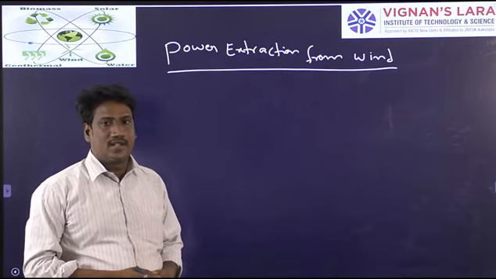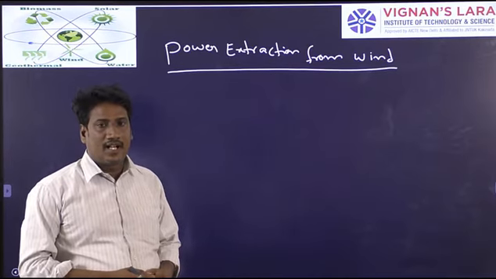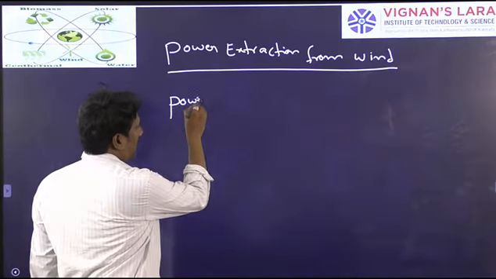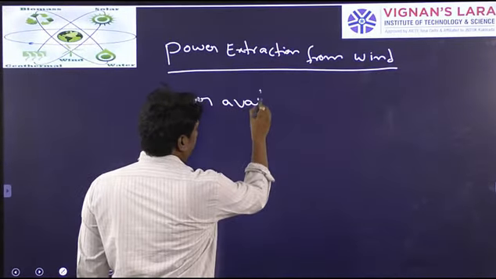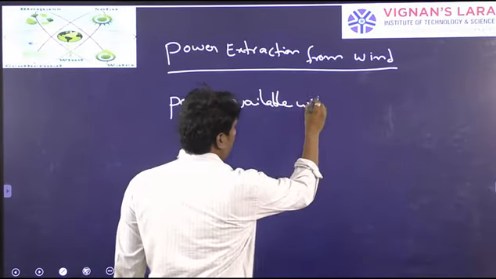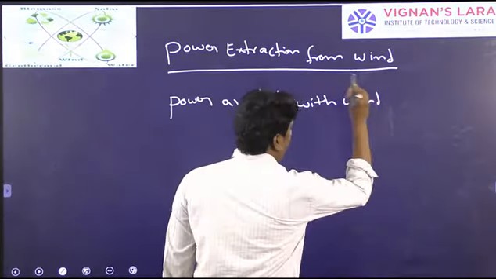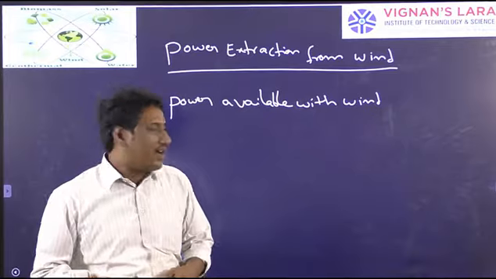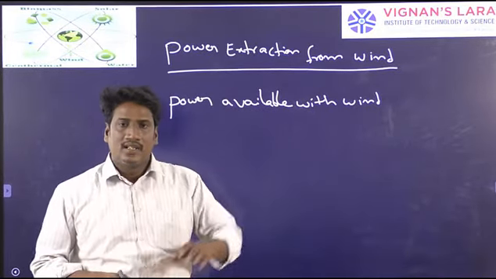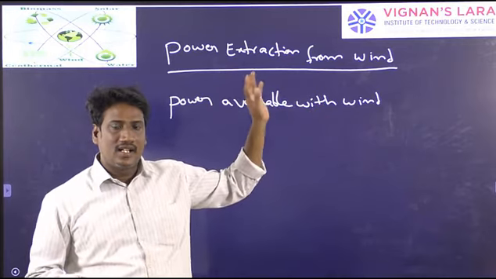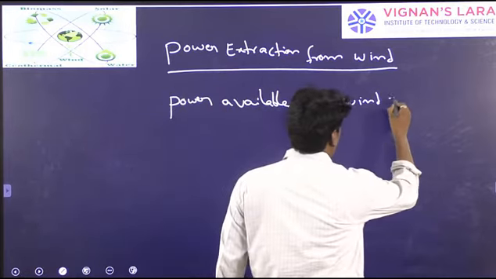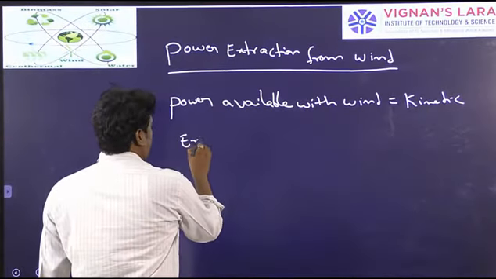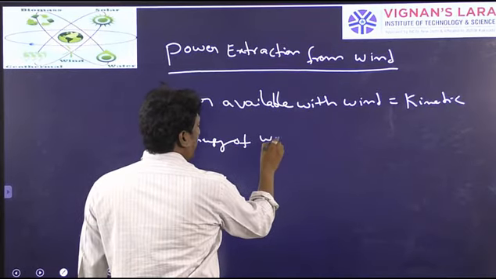So in the last class we have seen what may be the power available with the wind. We have derived an equation. Power available with the wind you can also call as kinetic energy, because the kinetic energy of large masses of air is what you are calling wind energy. The power available in the wind is kinetic energy, which we can also call the kinetic energy of wind.